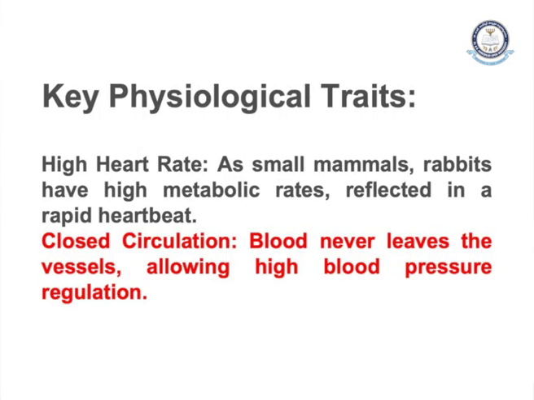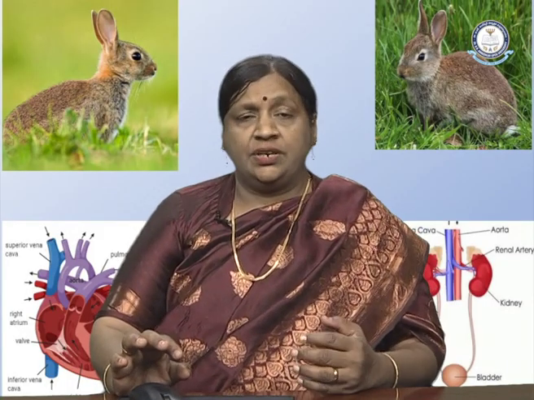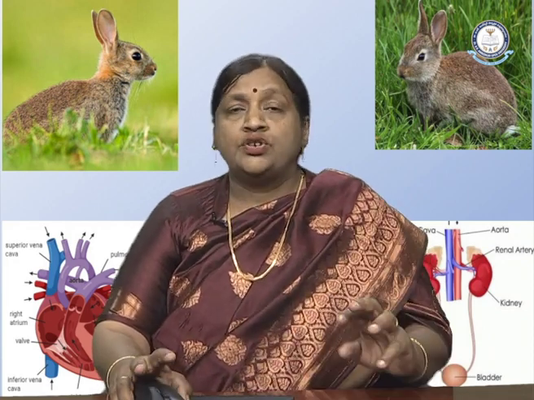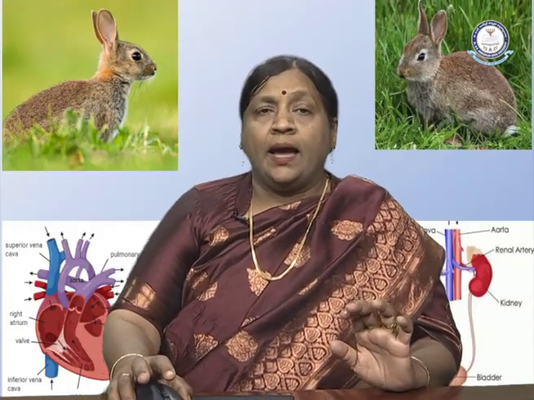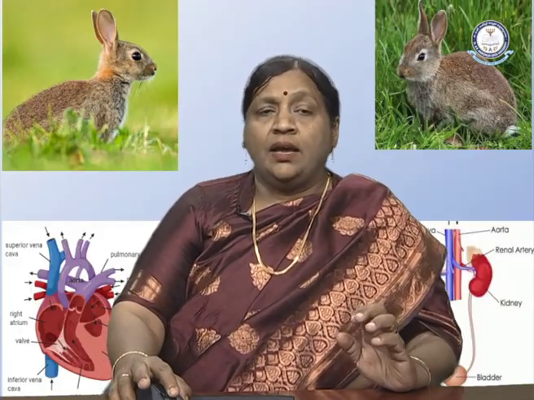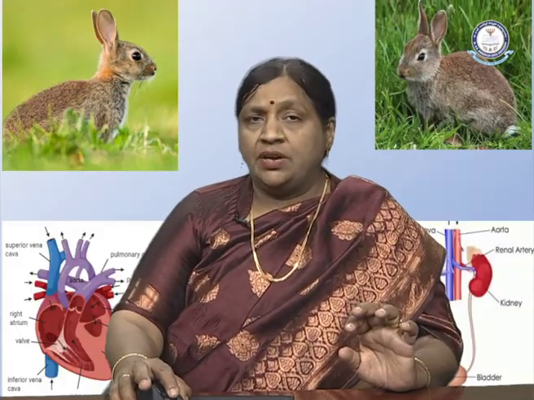And closed circulation, we have seen the closed circulation of the blood in the heart of the rabbit. In this closed circulation, the blood never leaves the vessels, allowing high blood pressure regulation. So this closed circulation in the rabbit makes the animal have high blood pressure regulation in its body. So two important physiological traits we have seen in the rabbit. The first is high metabolism and rapid heartbeat, and the second is closed circulation, making scope for high blood pressure regulation.